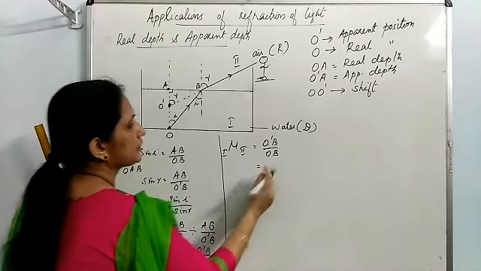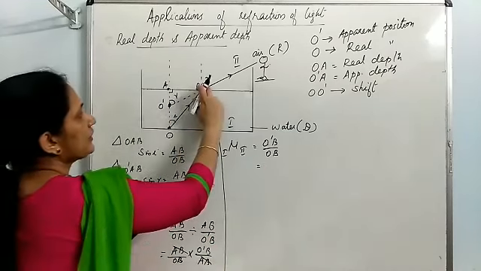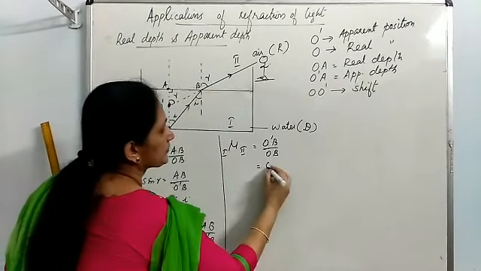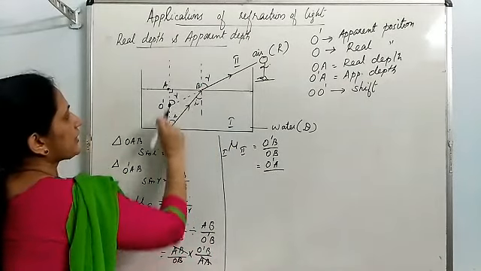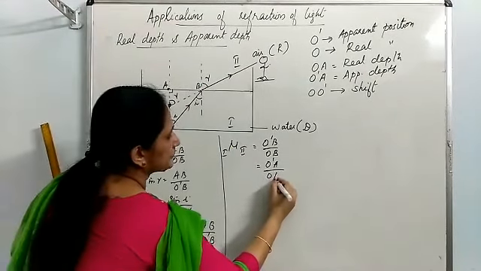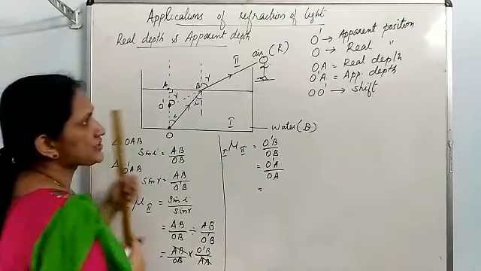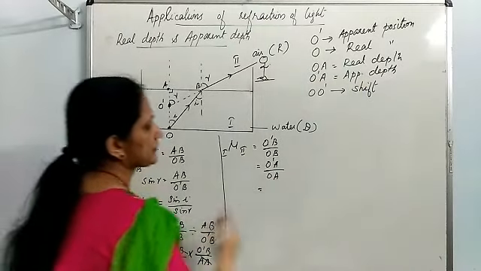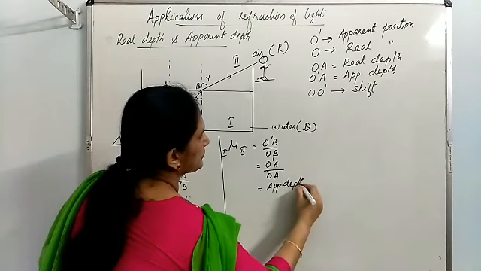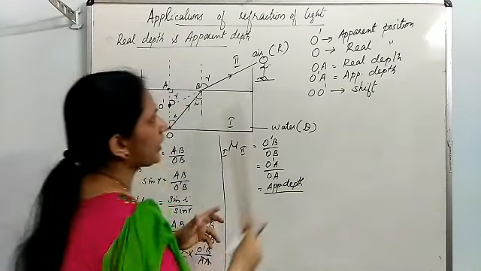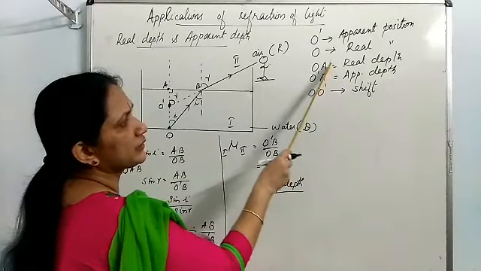So here you can write O dash B as O dash A and OB can be taken as OA. That means O dash A, known as apparent depth, upon OA, known as real depth.